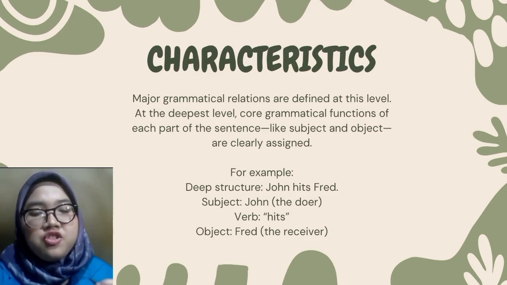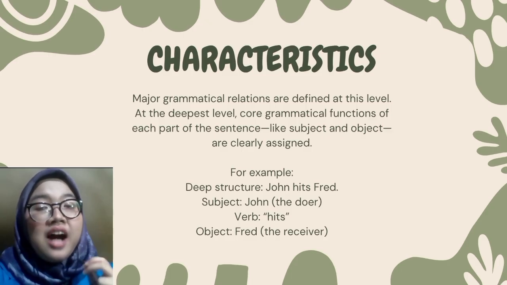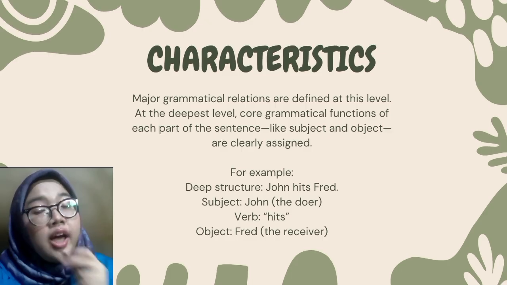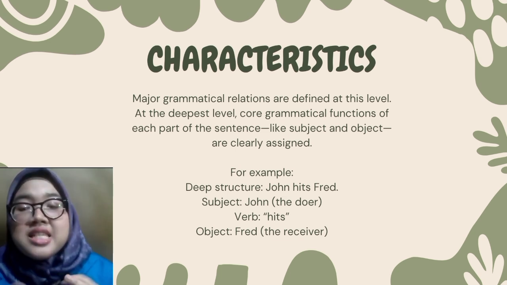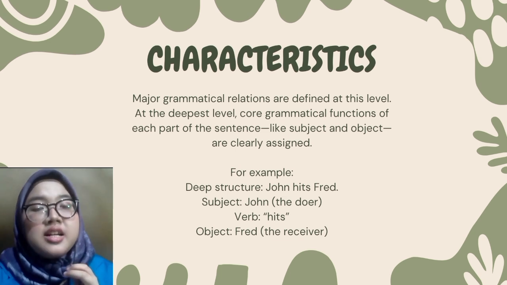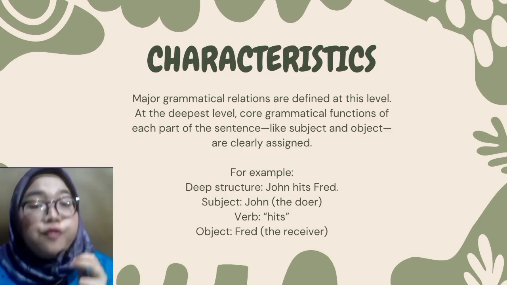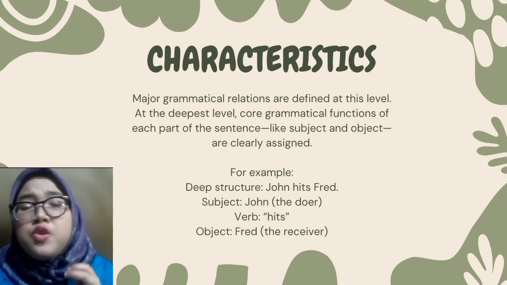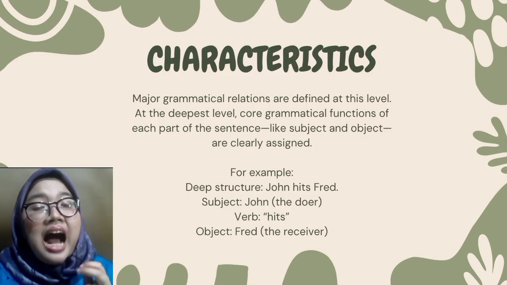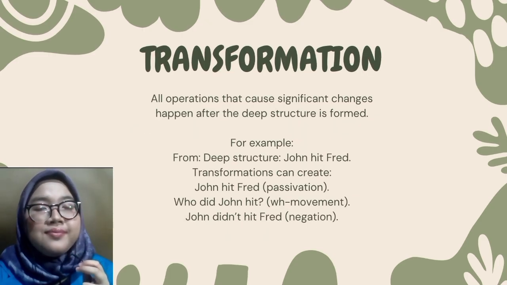Characteristics of deep structure. Now, let's look at what deep structure does. At this level, the basic grammatical rules are very clear. Subject is who does the action, verb is the action, and object is who receives the action. For example, in the deep structure John hits Fred, John is subject, hits is verb, and Fred is object. This structure is abstract. You don't say it out loud, but it helps us understand how sentences are built in our minds before we speak or write them.